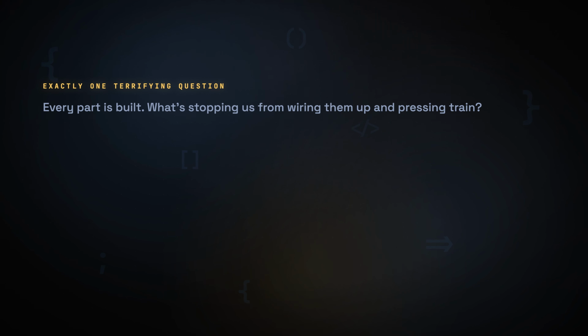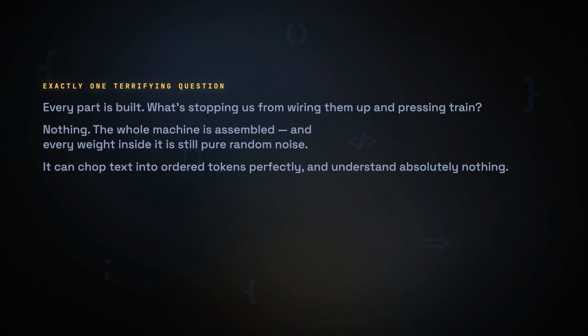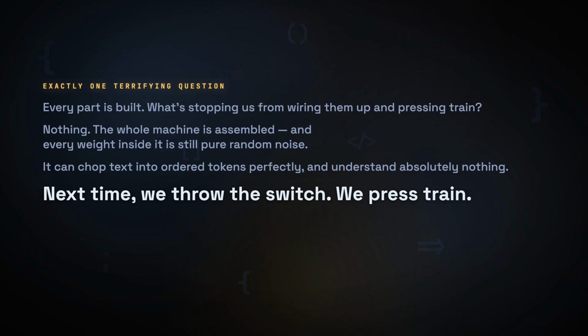If every part is built, what's actually stopping us from just wiring them together and pressing train? Nothing is stopping us. That's the unsettling answer. The whole machine is sitting here, fully assembled, and every weight inside it is still pure random noise, exactly as I warned you 2 episodes ago. It can chop your text into ordered tokens perfectly and understand absolutely nothing. So next time, we throw the switch. We feed it the entire internet and force it, one tiny nudge at a time, to actually learn. We press train.